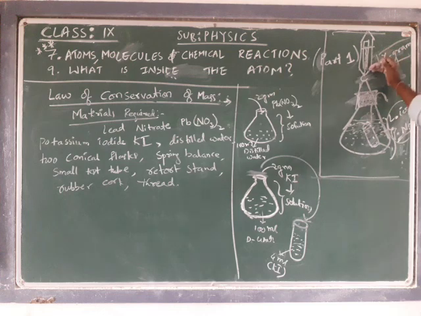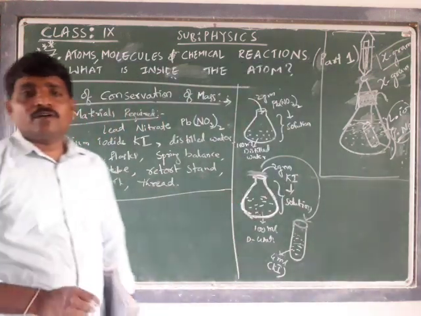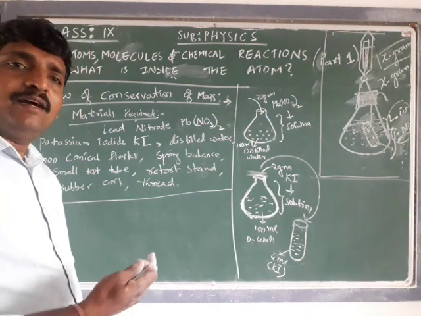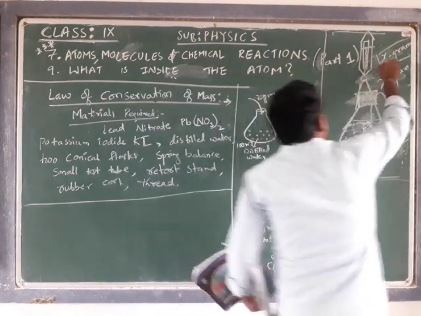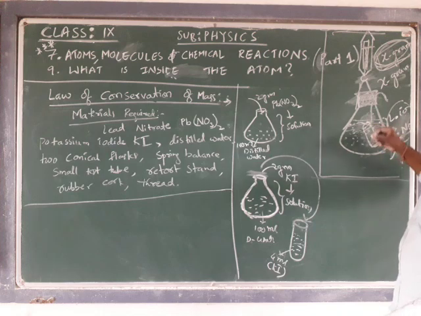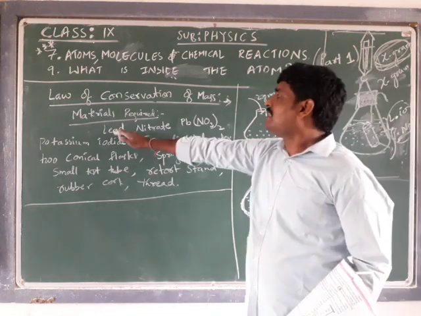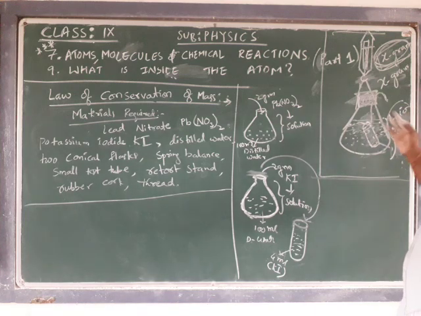Again, after the products are formed, we check the mass, and it also shows the same X grams. What do we conclude from what we observe? Before the reaction, the mass is X grams. Before mixing, it is lead nitrate and potassium iodide. After mixing, it forms lead iodide and potassium nitrate.